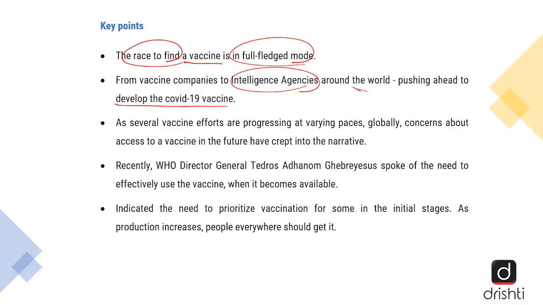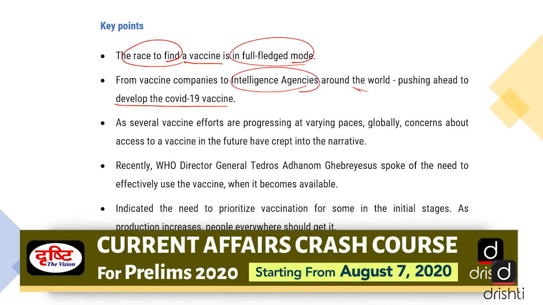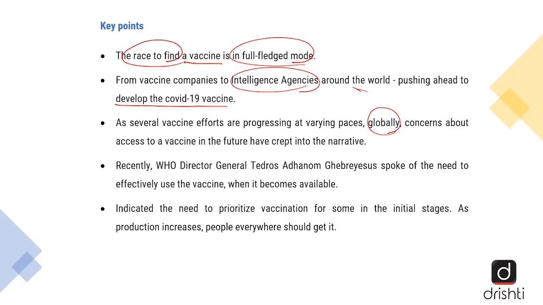Now, several efforts are progressing, and let us make it very clear that the worry is not about finding the vaccine right now. So many countries are investing time and effort, and with the advancement of science and technology, we are very confident that the vaccine will be discovered soon. However, the editorial talks about how globally the concerns are not about developing the vaccine. Rather, the concern is about how to make the vaccine accessible to all in the future.